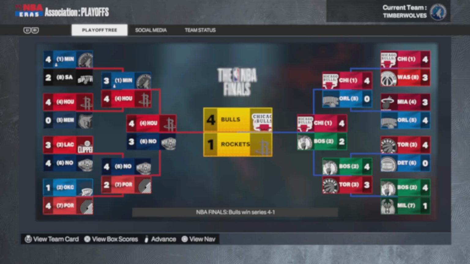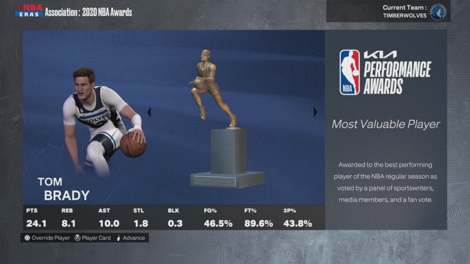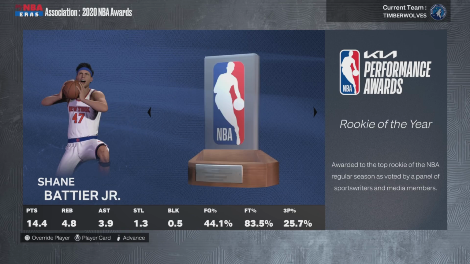Anthony Davis wins Finals MVP. We're moving on. You guys remember the whole Tom Brady cheating thing, deflated footballs? I don't think he deflated the basketball in this universe, but he got to be on steroids or something. Muscle relaxers. Maybe he's popping a Blue Chew before every single game and it gives him a competitive advantage. I don't know. 24 points, 8 rebounds, 10 assists, 2 steals. Another MVP for Shane Battier Jr.